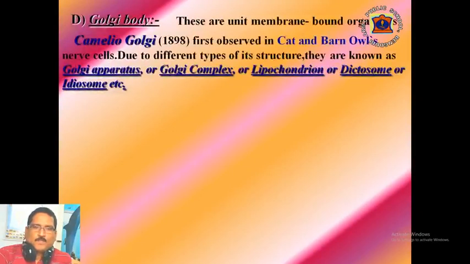The next cell organelle is the Golgi body or Golgi complex. These are also unit membrane bound organelles present around or above the centrioles near the nucleus in all the eukaryotic cells except mammalian RBCs and mature sperms. It is also absent from all prokaryotic cells. It was discovered by Camillo Golgi in the year 1898 in cat and barn owl snuff cell. Due to different types of its structure, they are known as Golgi apparatus, Golgi complex, lipochondrion, dictyosome and idiosomes.